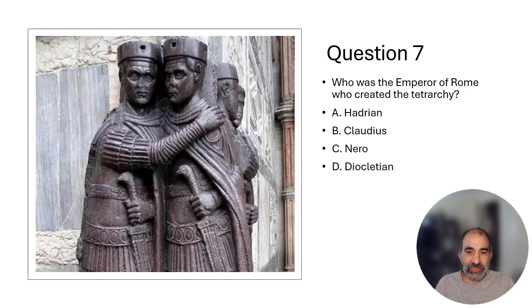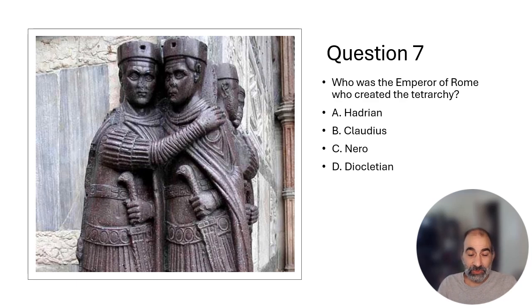All right, question 7. Who was the emperor of Rome who created the Tetrarchy? So again, these are a little harder now. Hadrian, Claudius, Nero, or Diocletian? And the answer to that is D, Diocletian.